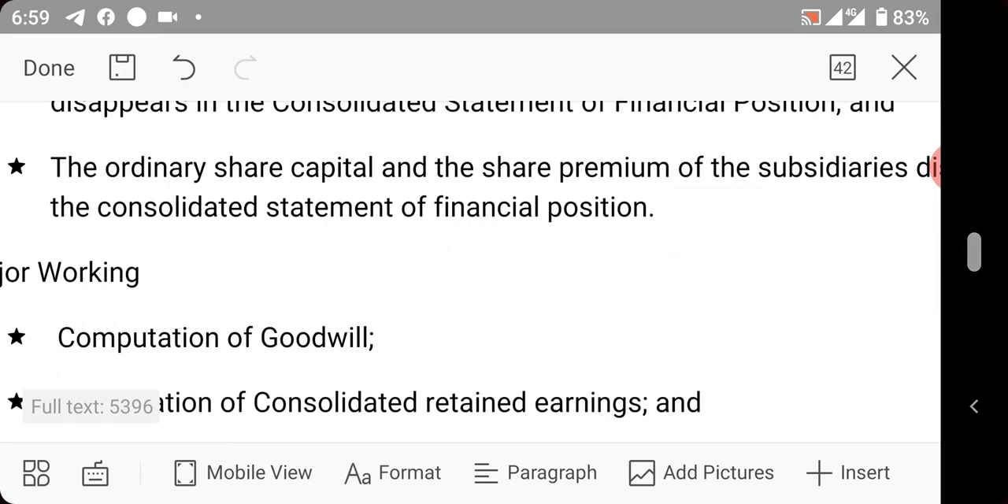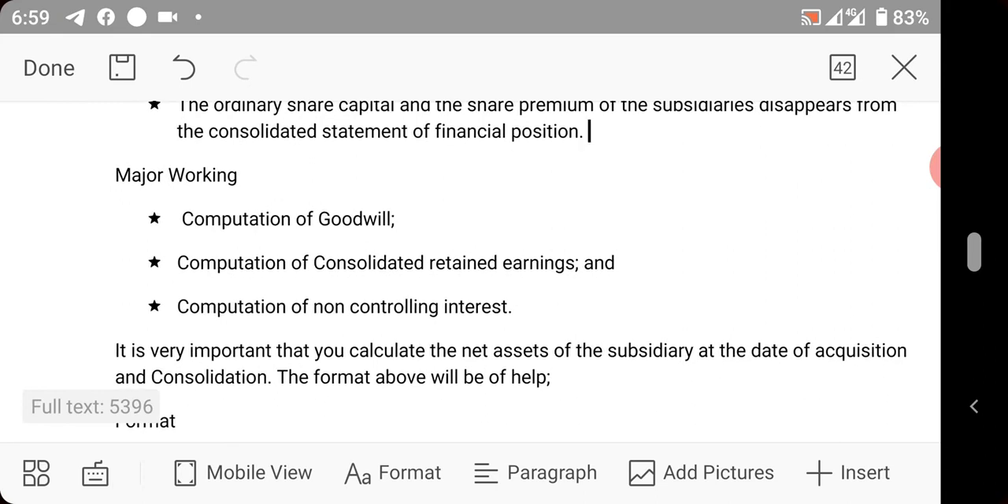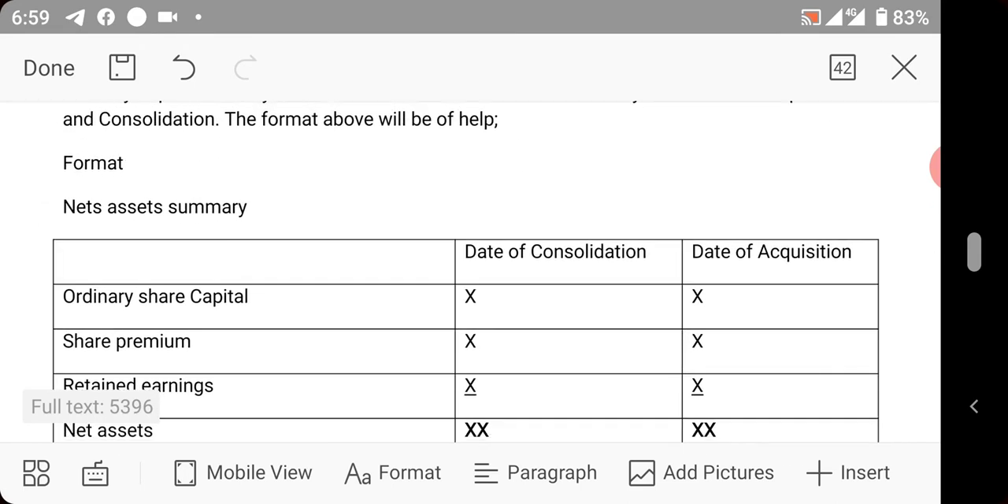So these are the two things that don't come in. You will see it. Let's now look at the necessary workings you will do: goodwill, consolidated retained earnings, and NCI, non-controlling interest. When we take a question, you will see how these are done. Now we'll move to the net asset summary.